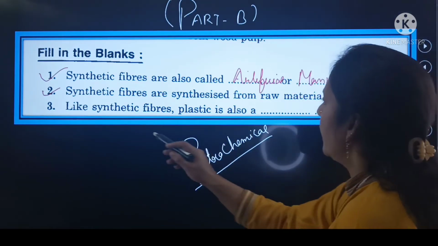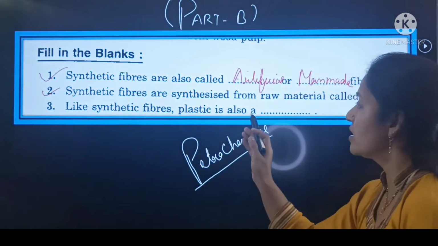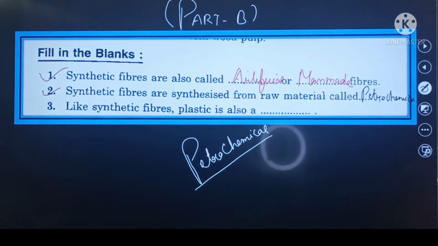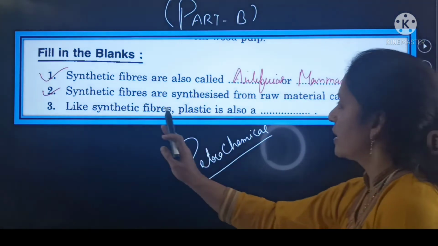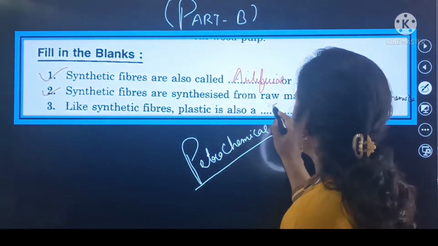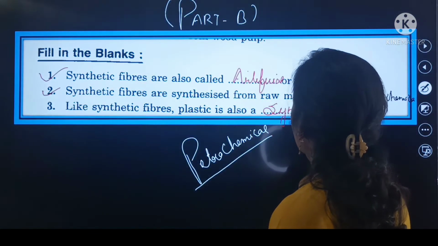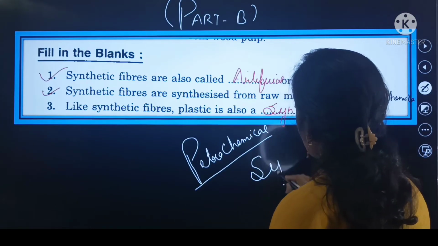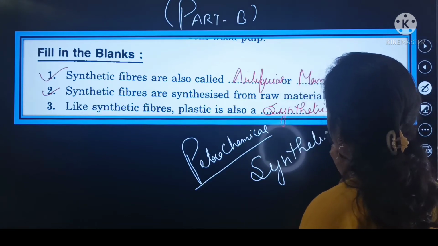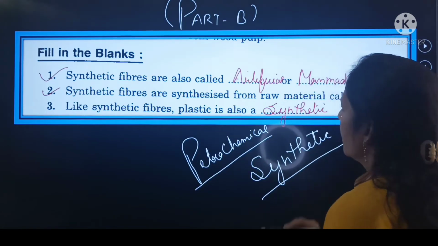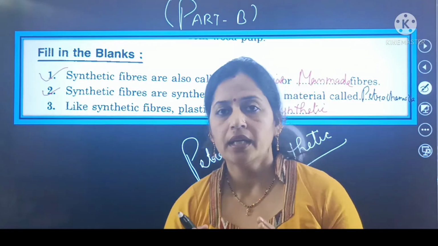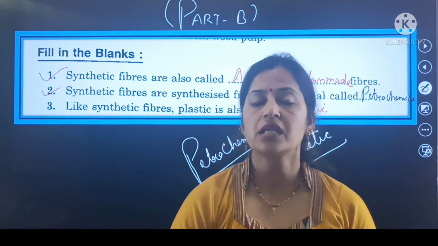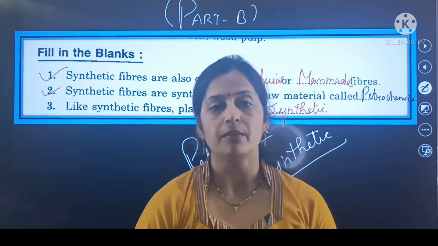Next is beta, like synthetic fibers, plastic is also a synthetic. Also a synthetic. So here beta, we complete important 3 fill in the blanks related with this chapter, that is synthetic fibers and plastics, and it is our part number B.